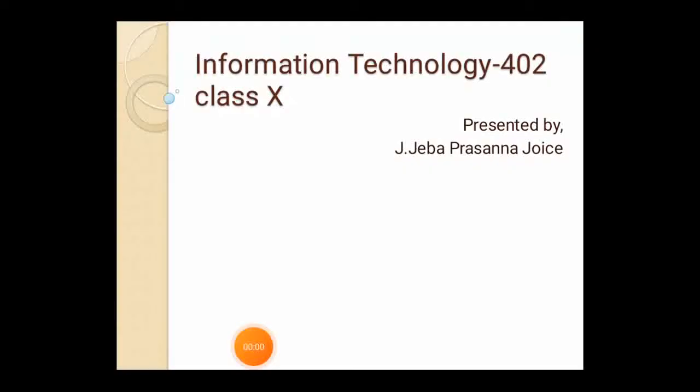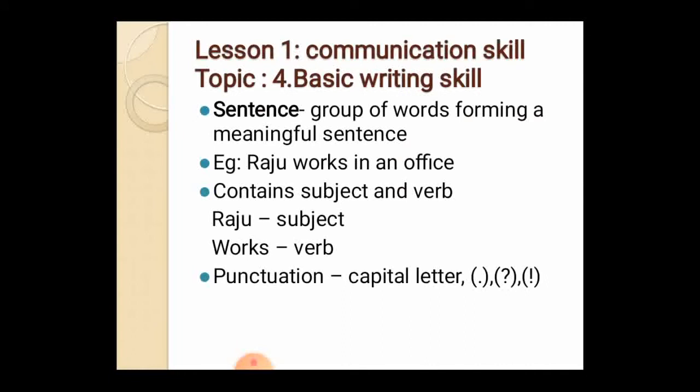Morning students, last class we have seen the basics of communication skills, like types of communication, elements of communication and effective communication. Here we are going to see the next part, that is basic writing skills. Basic writing skills include sentences, parts of speech and your ability to write a paragraph.